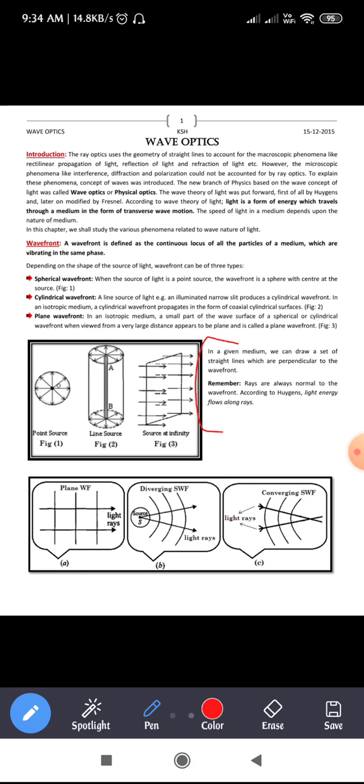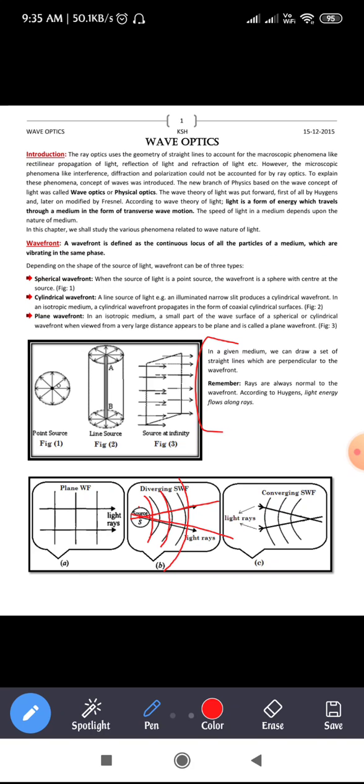So the best example is here, this is figure A. When you go through figure A, this is a plane wavefront. Okay, so these are the light rays, and these are the wavefronts. Similarly, see here, when you go through figure B, this is the source, and you can see these are the light rays, and this is the spherical wavefront.